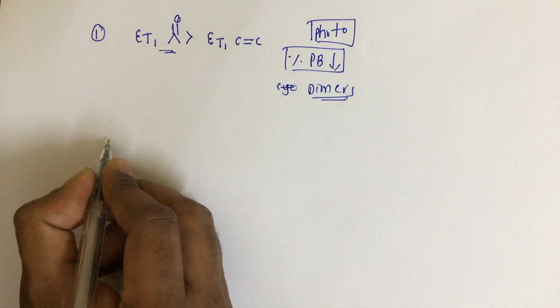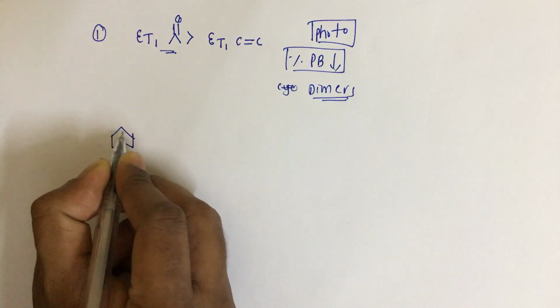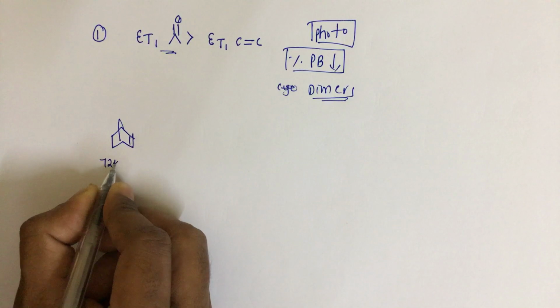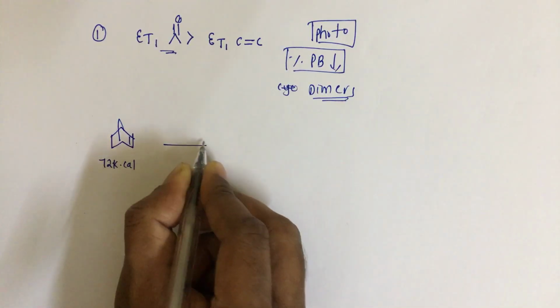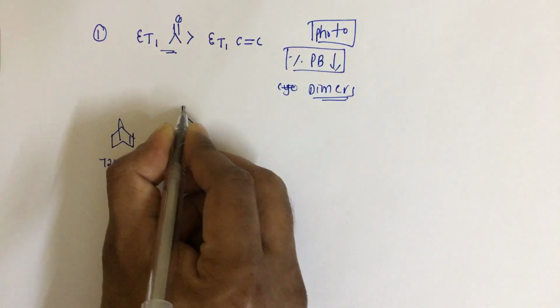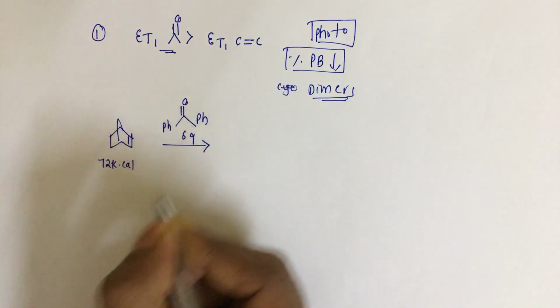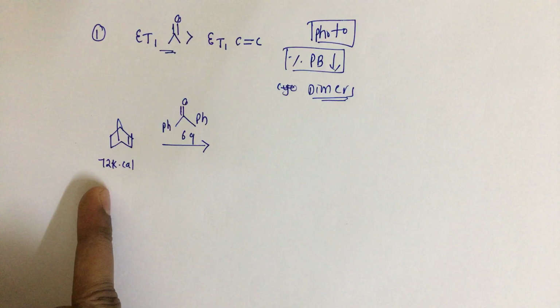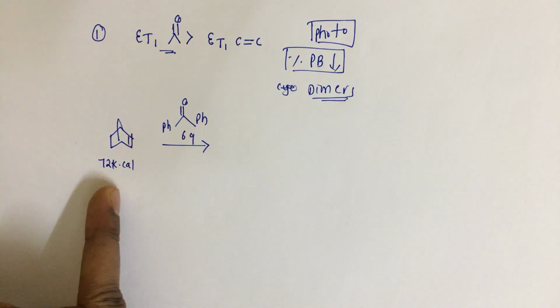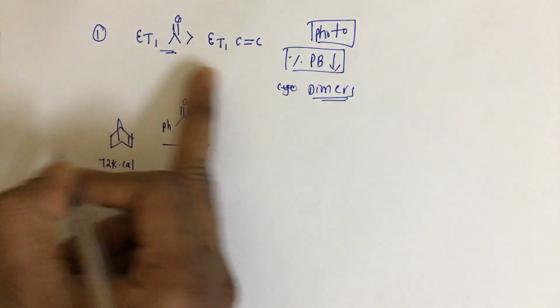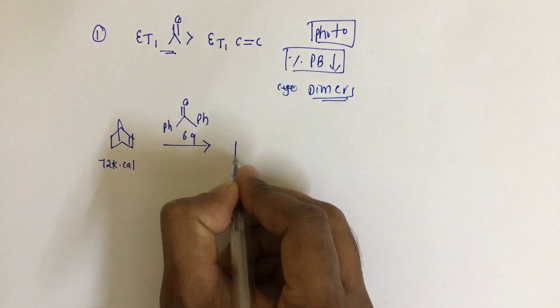See, we have this norbornene system, which has an energy of 72 kilocalories. When we treat it with benzophenone, which has an energy of 69, here the energy of the olefin is greater than the carbonyl compound. So this is not following this condition. In this case we only get the Paternò-Büchi reaction.